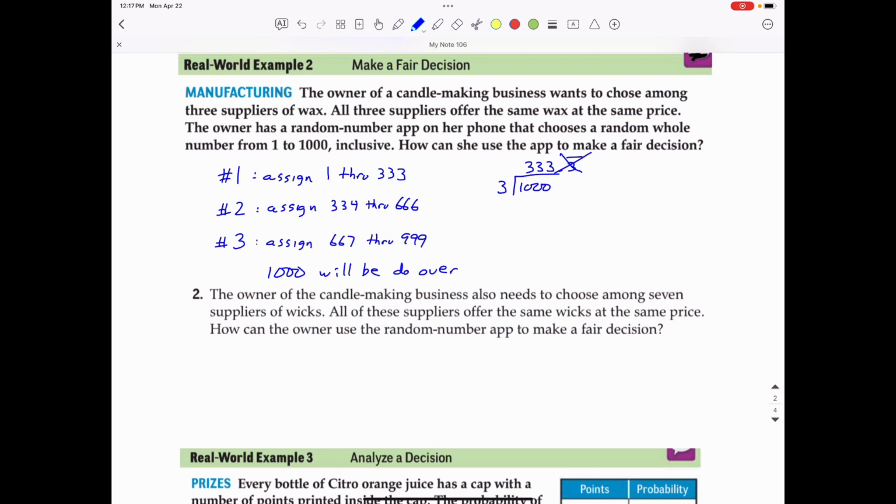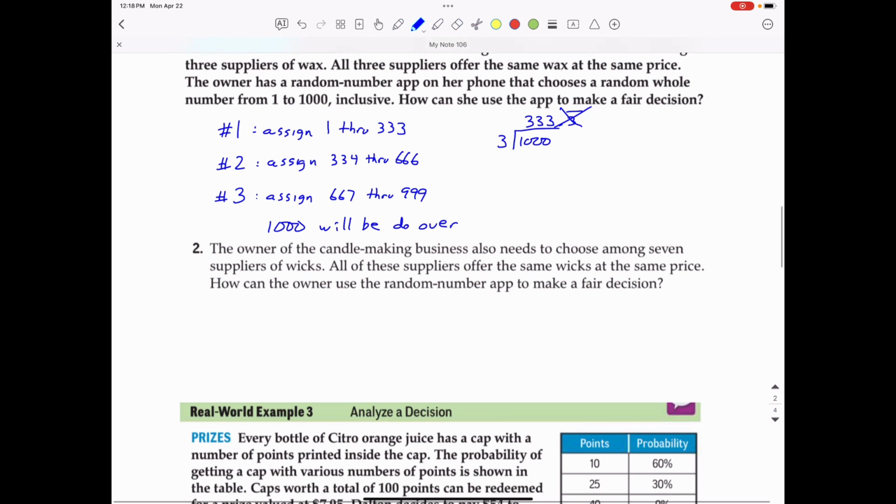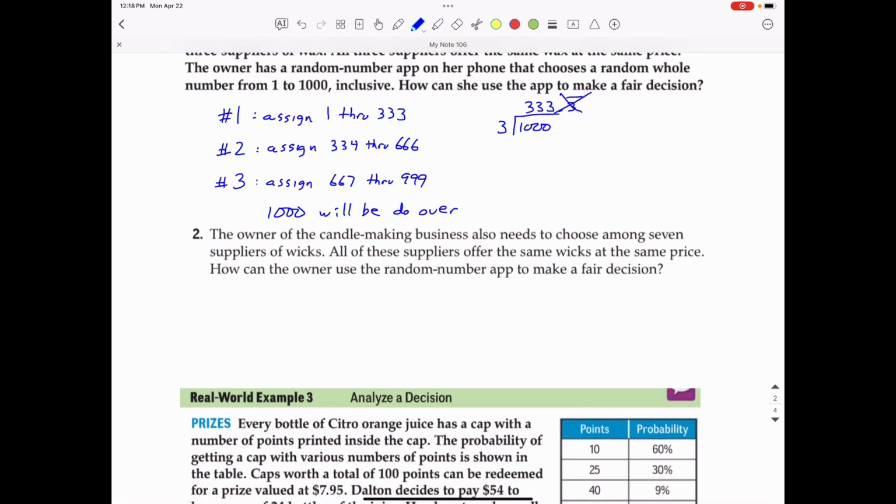Similar situation to number 2. This time we have the owner of a candle making business who needs to choose among 7 suppliers of wicks. All of these suppliers offer the same wicks at the same price. How can the owner use the same random number app to make a fair decision? So we've got 7 suppliers. This time I'll call them A, B, C, D, E, F, and G. That's 7 different letters. I'll start out by dividing 1,000 this time by 7.